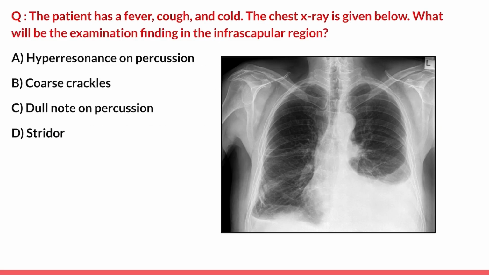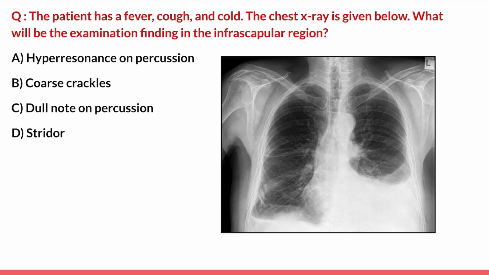The last question. Patient has a fever, cough and cold, and the chest x-ray is given below. What will be the examination finding in the infrascapular region? And the options are hyperresonance on percussion, coarse crackles, dull note on percussion, and stridor. So if you look at the chest x-ray, it looks like a fluid level with a CP angle blurring, which is suggestive of pleural effusion. So there is pleural effusion on the left side, and they have asked what will be the examination finding there.